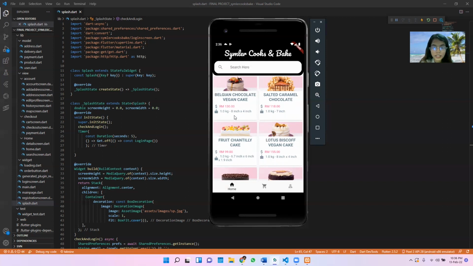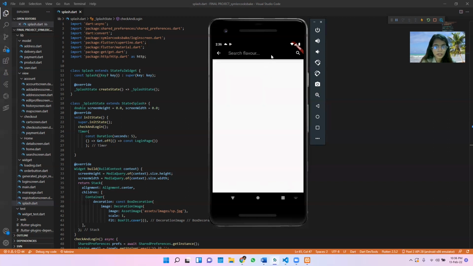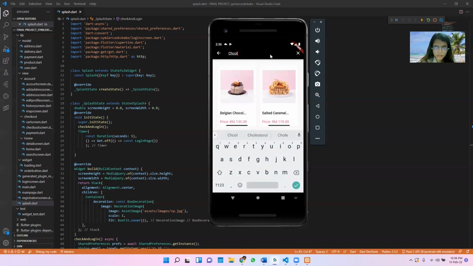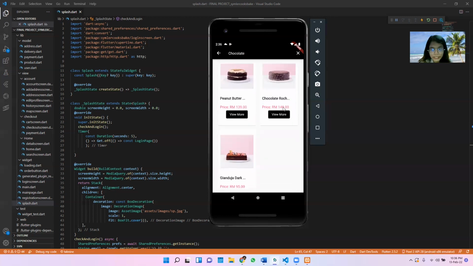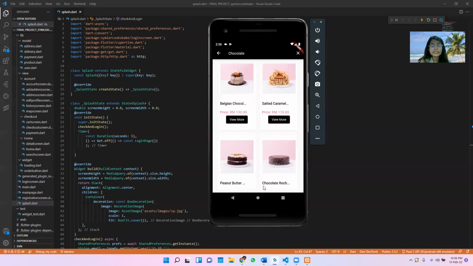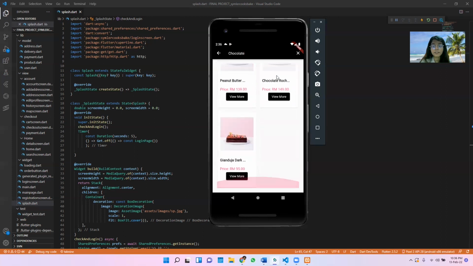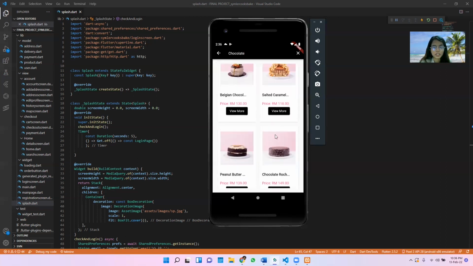Let's take a look at the search. Let me search for chocolate since it's my favorite flavor. Once you click chocolate, all the chocolate flavors will appear here. If you notice, out of 20 products, 5 cakes are made from chocolate.